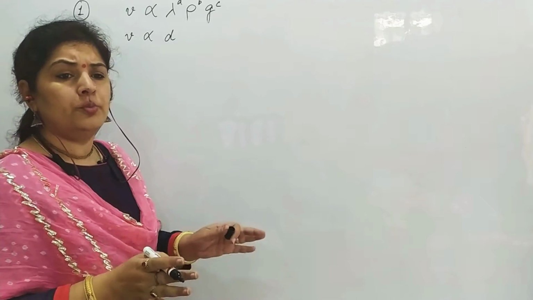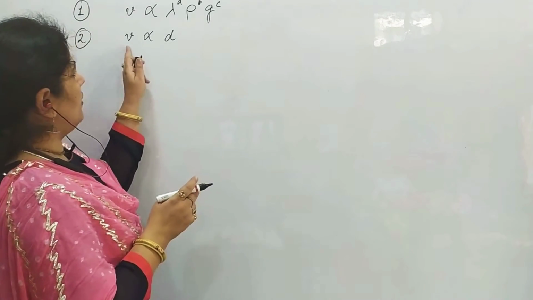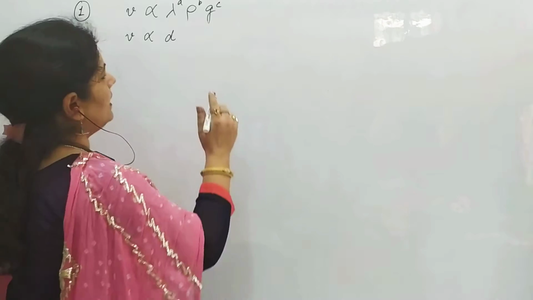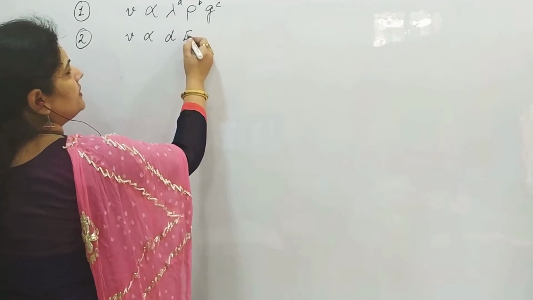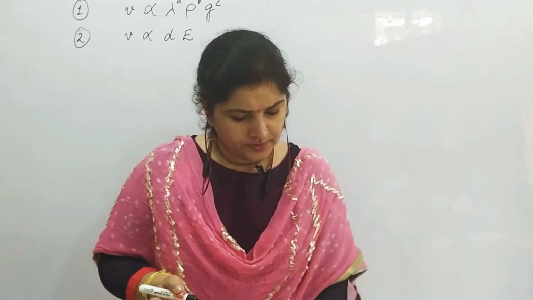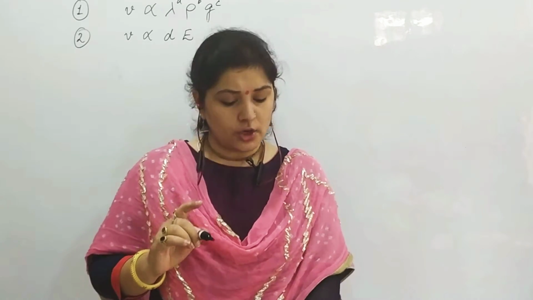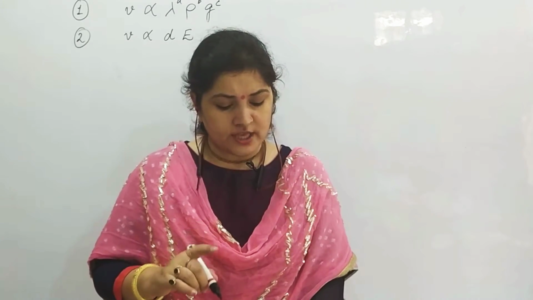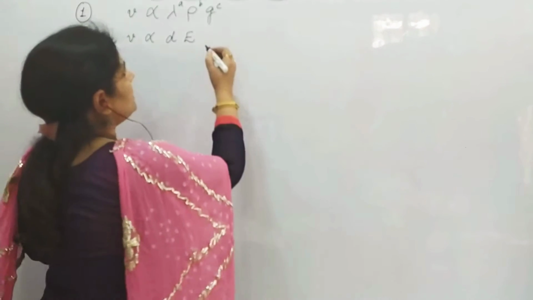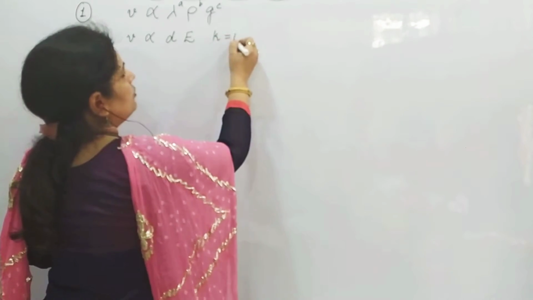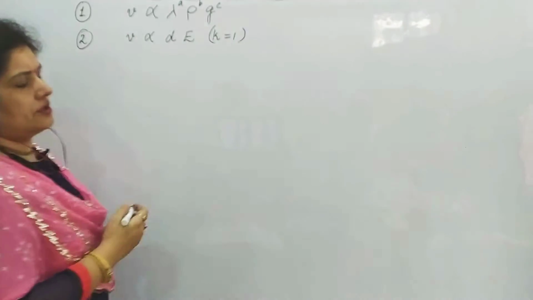Whatever is given in the numerical, accordingly you have to use. Deduce by the method of dimension the formula for the velocity of sound, given that the constant value is 1. It is given in the question.